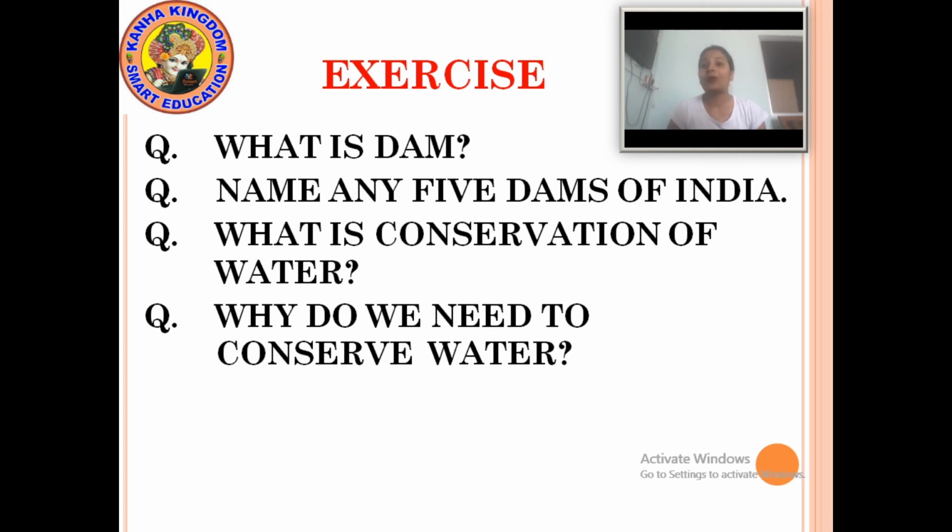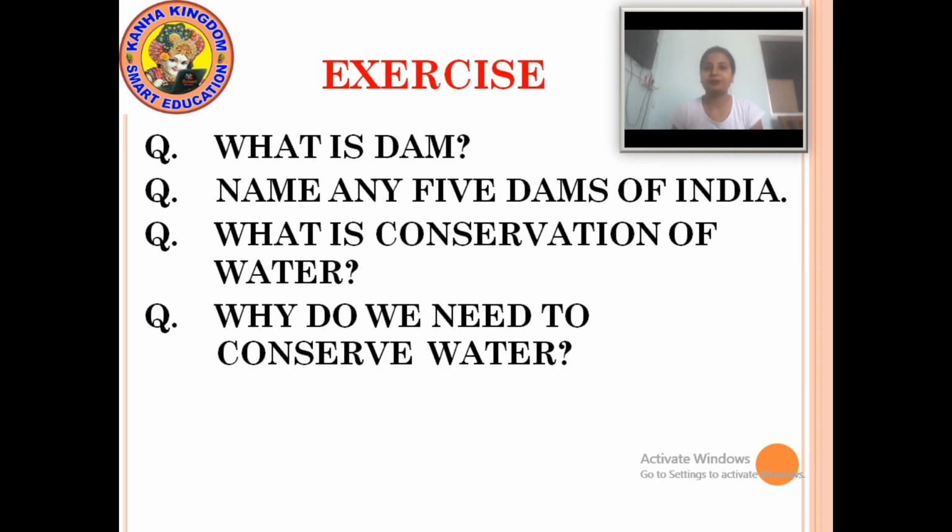So we can write, a dam is a large wall or barrier that blocks or stops the flow of water, forming a reservoir or a lake. This is called a dam. What is a dam? The answer is, a dam is a large wall or a barrier that blocks or stops the flow of water, forming a reservoir or a lake.